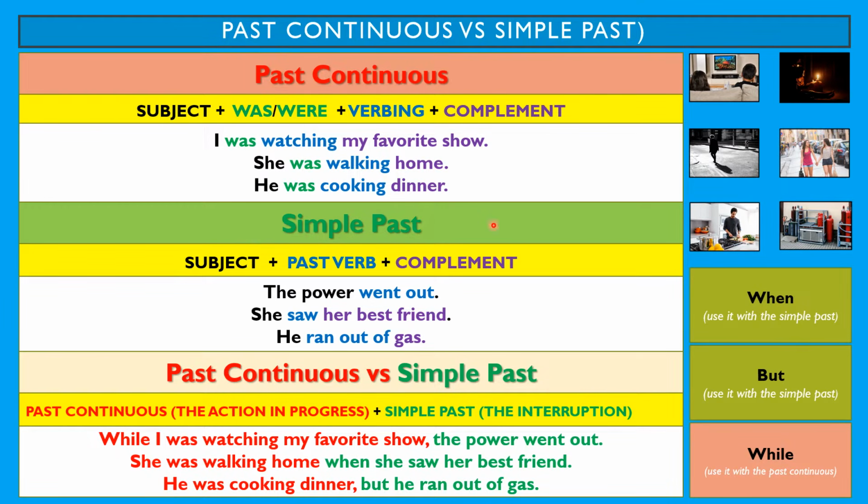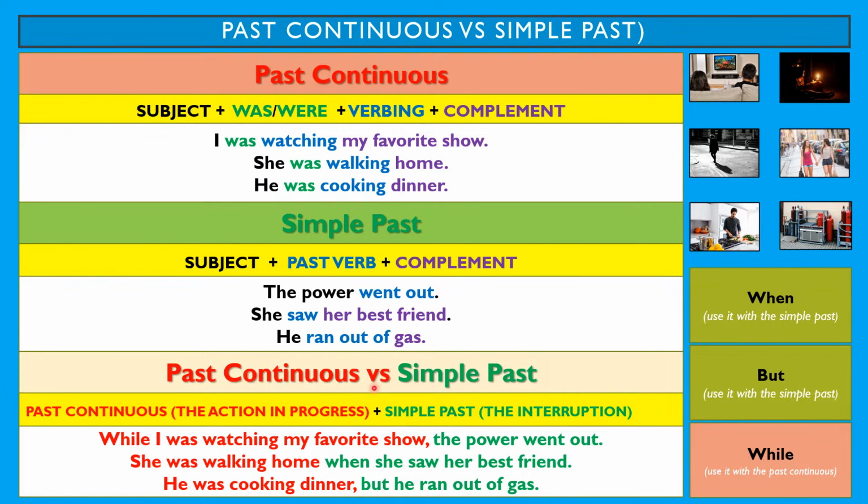Now for the simple past, the formula is a subject plus the past verb plus a complement. For example, the power went out. She saw her best friend. He ran out of gas. So in this case, these are the simple past actions. These are the interruptions for these actions in progress.